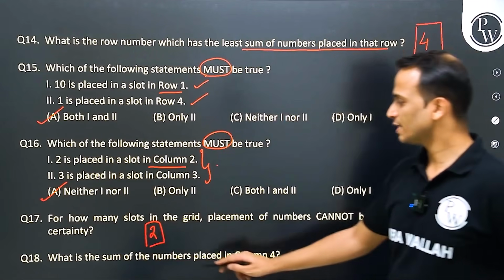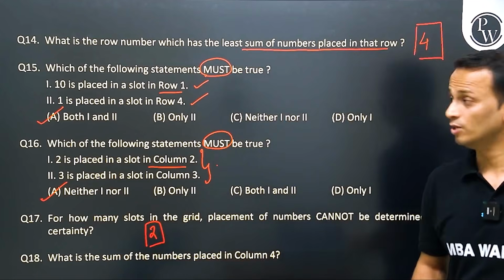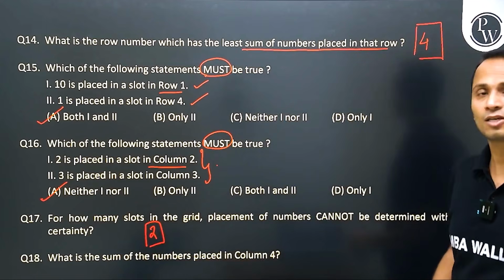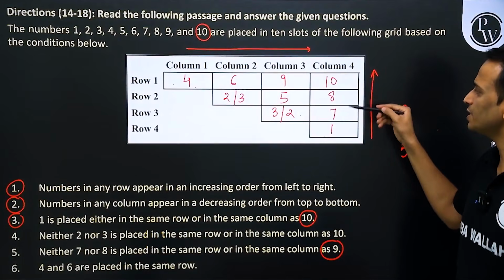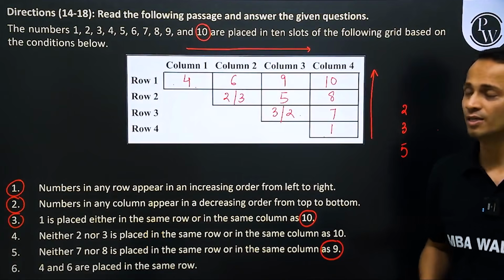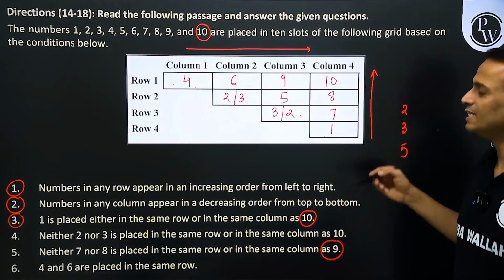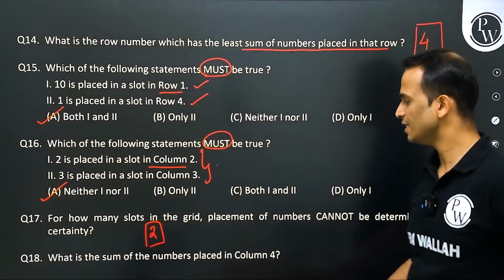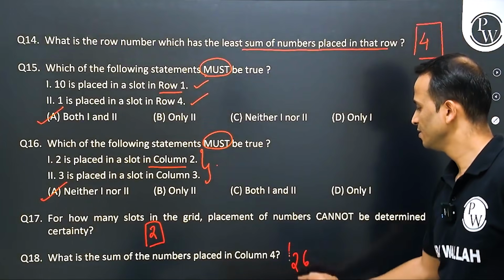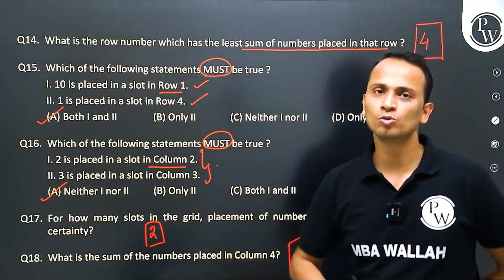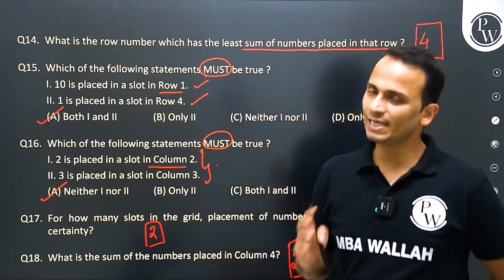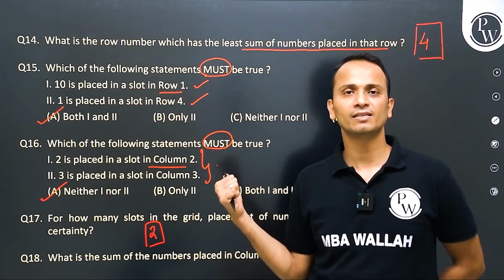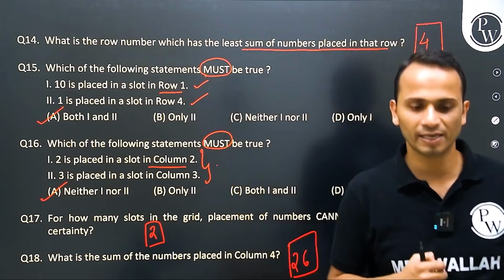And what is the sum of numbers placed in column 4? So let's look at column number 4. 10 plus 8 plus 7 plus 1. So 10 plus 8, 18, 18 and 8, 26. The correct answer is 26. And that's it. We are through with all the 5 questions of this set. So once again, less than 10 minutes will be taken, and this complete set can be managed.